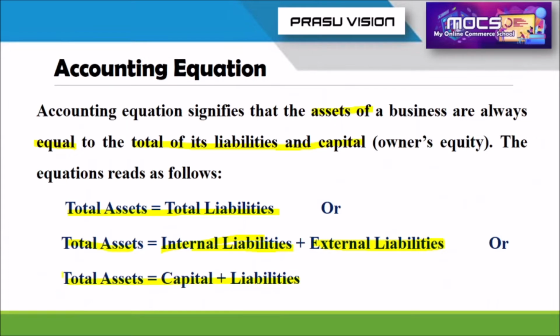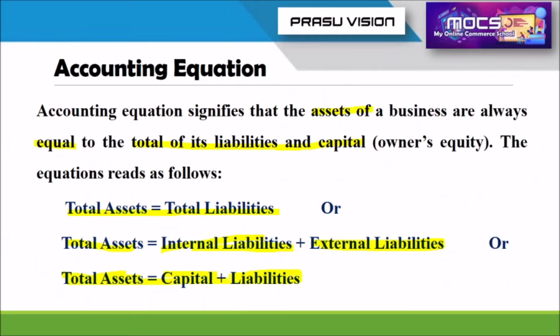And the simple equation you can remember in your mind: asset is equal to capital plus liability. Total asset is equal to capital plus liability. My dear students, it's very important to remember this equation till the end of the second year of your commerce class. So please remember, asset is equal to liability plus capital, or we can say liability is equal to asset minus capital, or capital is equal to asset minus liability. Whatever it may be, the basic equation is asset is equal to liability plus capital of the firm.